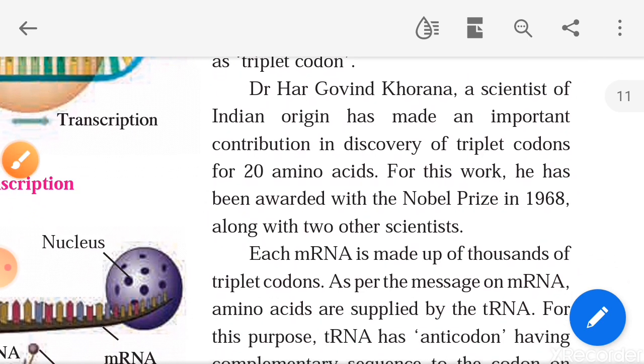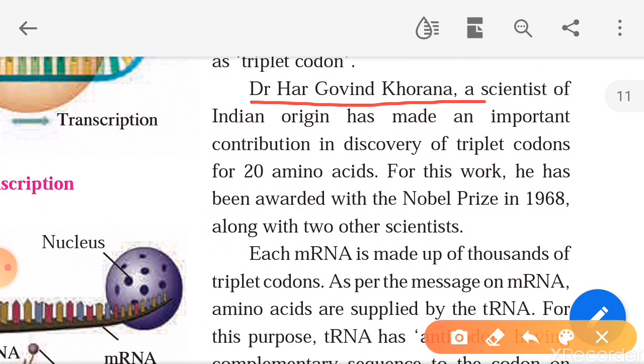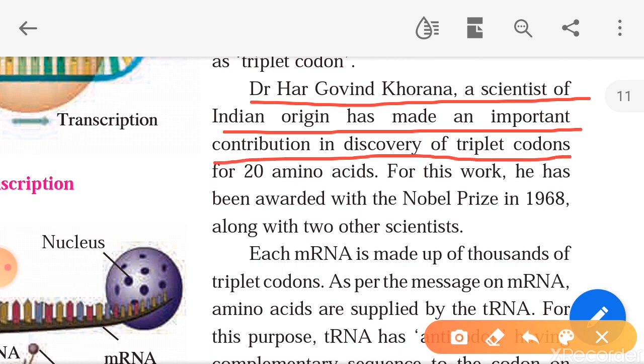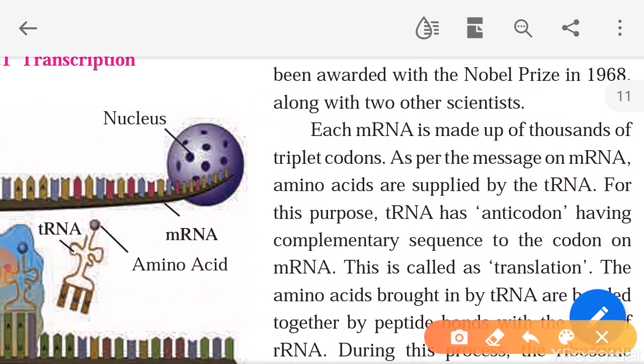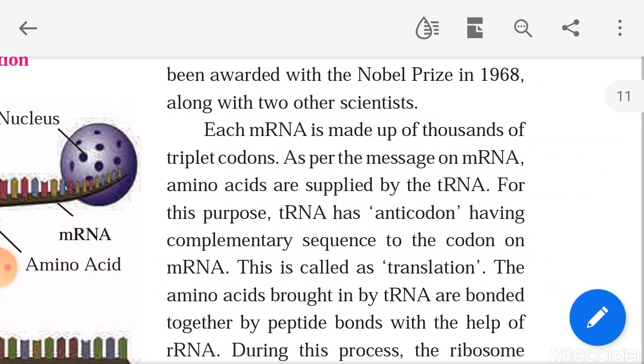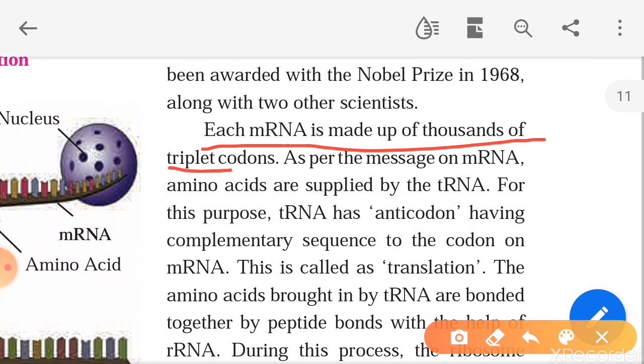Dr. Hargovind Khurana, a scientist of Indian origin, has made an important contribution in the discovery of triplet codons for 20 amino acids. For this work, he was awarded the Nobel Prize in 1968 along with 2 other scientists. Each mRNA has thousands of triplet codons. That means the message is in the form of 3 nucleotides.